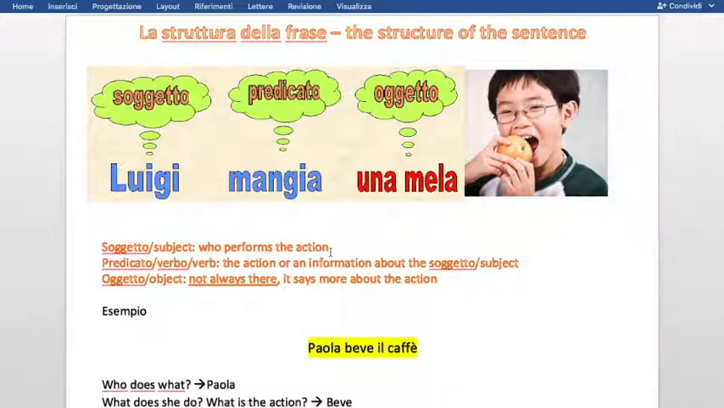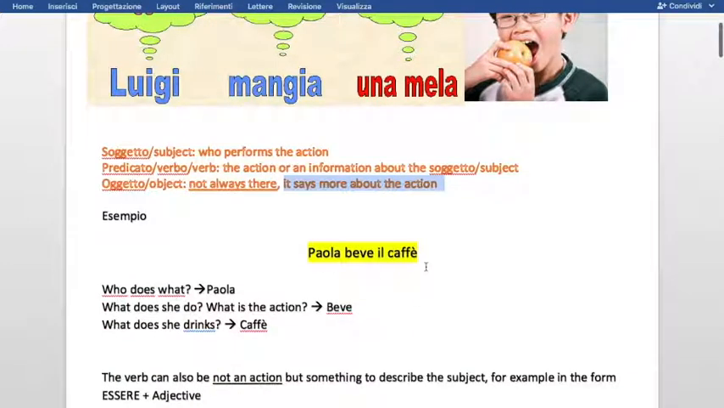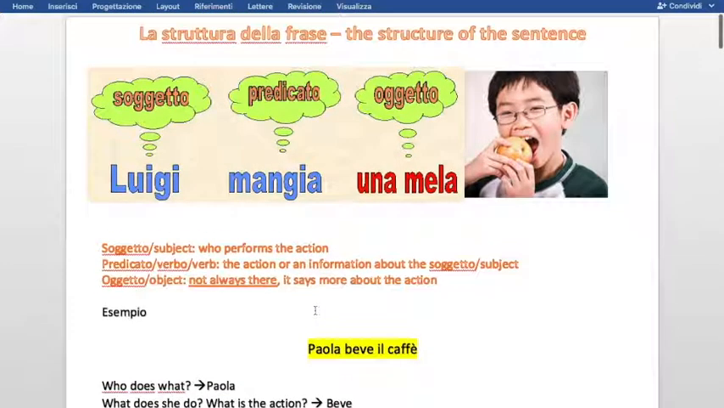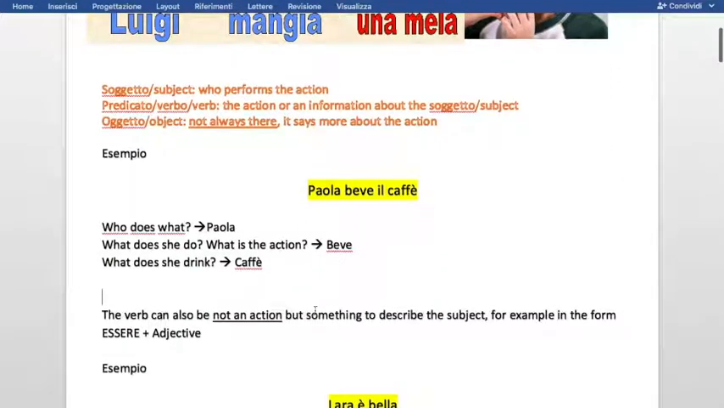And then we have, of course, the action, the verb, and a third thing that says something more about the action. For example, you have here Paola beve il caffè. So Paola, who does what? What does she do? Qual è l'azione? What is the action? Beve, from bere, to drink. What does she drink? Caffè. Quindi Paola beve il caffè. Usually this is the order of the sentence, but I must tell that in Italian the order is not quite respected, especially in the spoken Italian, and once you become more fluent, you'll see that it can be mixed up.